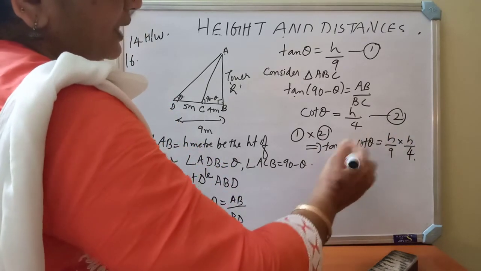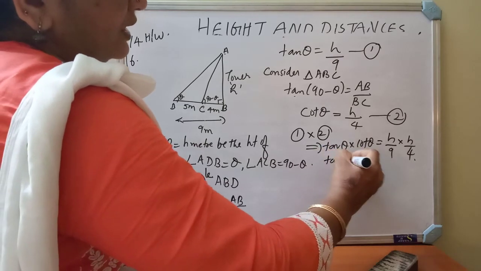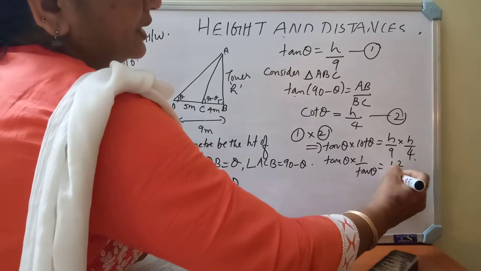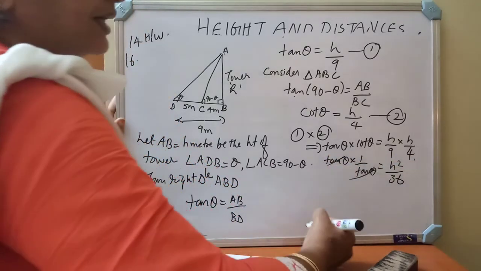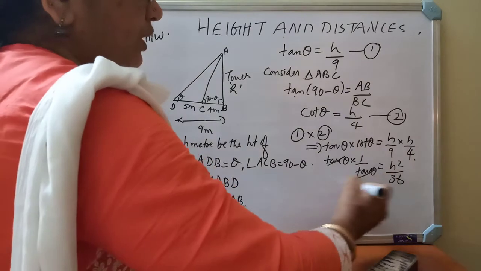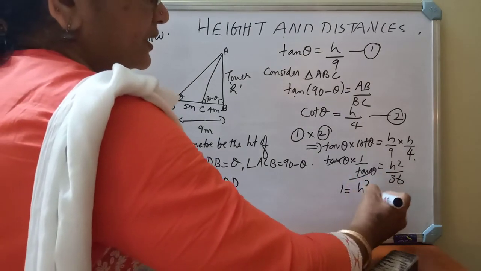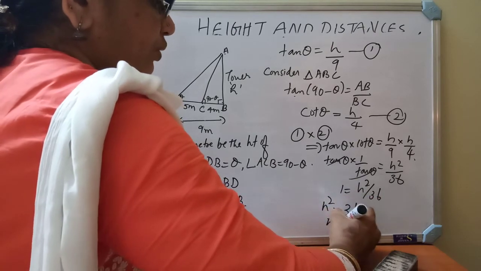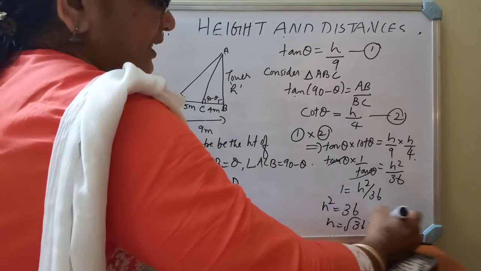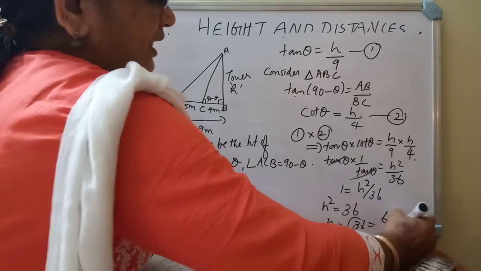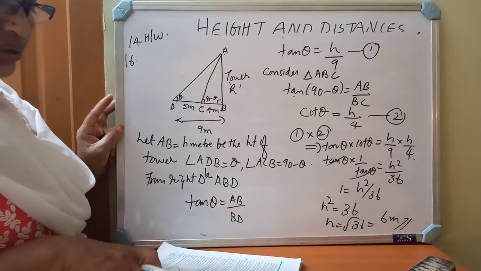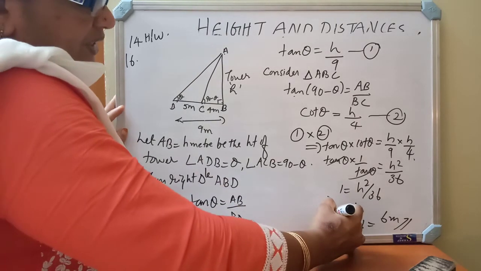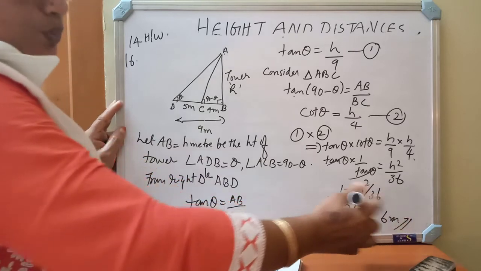So equation 1 into equation 2 implies tan theta into cot theta is equal to h by 9 into h by 4. Cot theta is 1 by tan theta. So tan theta into 1 by tan theta is equal to h square by 36. Tan theta and tan theta get cancelled. So 1 equals h square by 36, so h square equals 36. h is equal to root of 36, that is 6 meter. They ask you to write: prove that the height of the tower is 6 meter. So h, the height of the tower, we got as 6 meter. Hence proved.